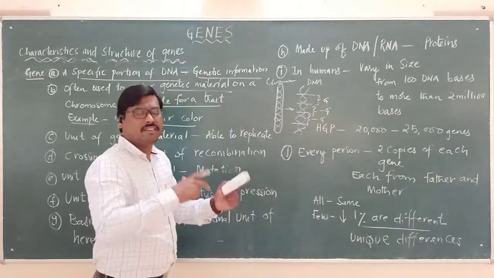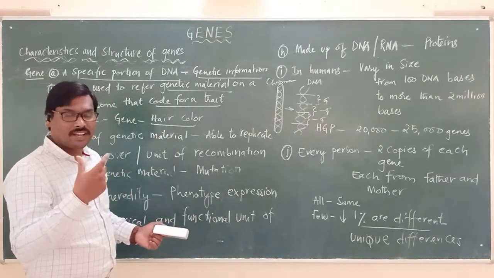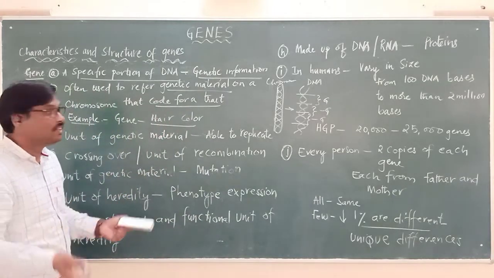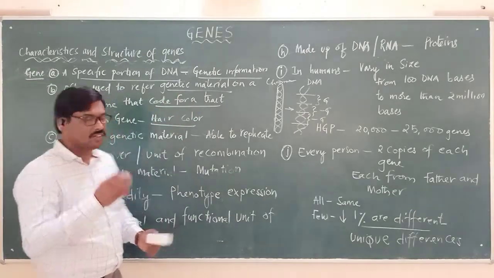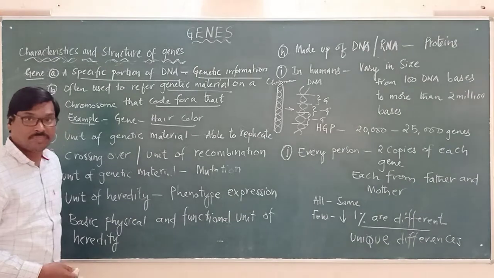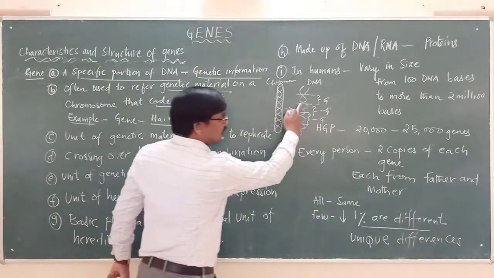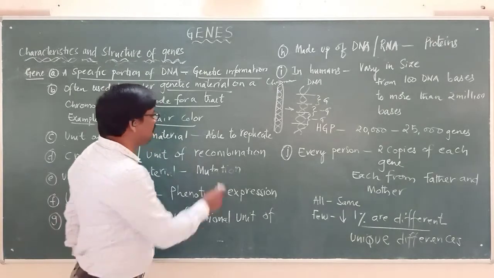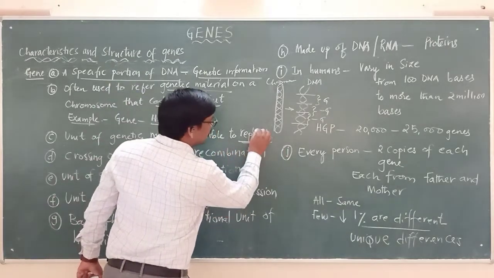So there will be different genes coding for different characteristics, having the genetic information. In the same way, the gene is the unit of genetic material, and this unit called the gene has the ability to multiply. We use the word replicate, please remember.